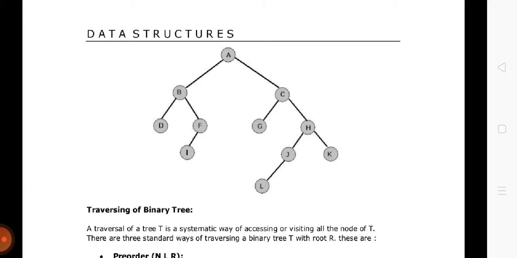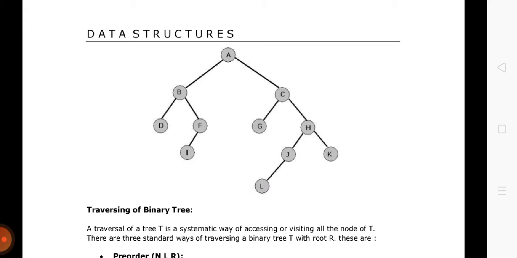So if we apply it on the node A, so if A is actually the root node, mean it is a parent node, so we will process it first. Okay, so A will be accessed first, or it will be processed first.